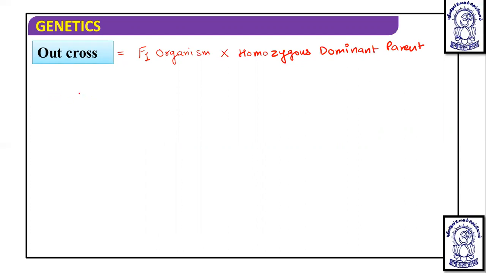One important thing is that it is not actually useful in genetics, but it was defined, so we have to understand it.